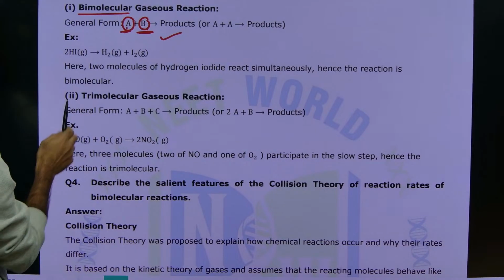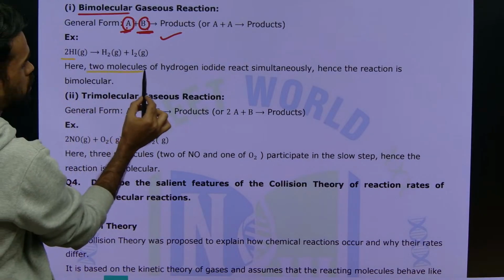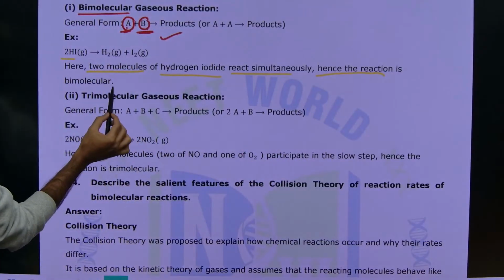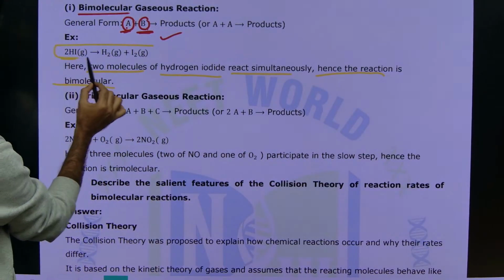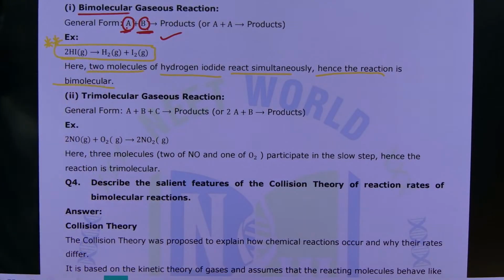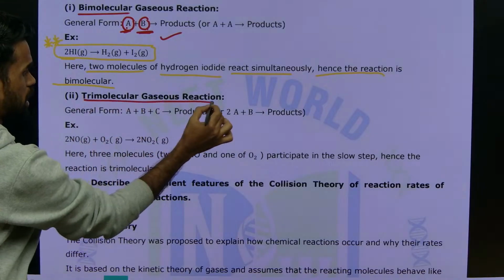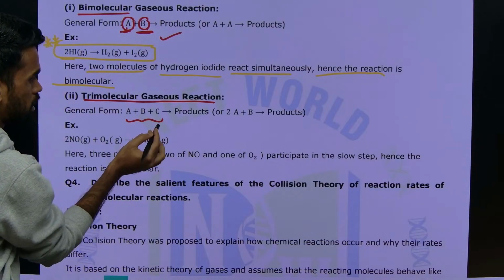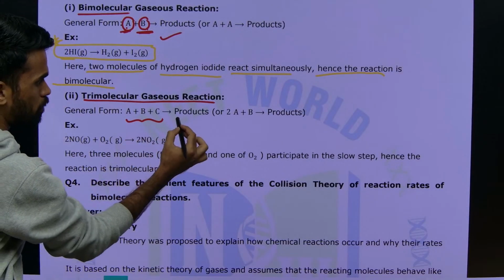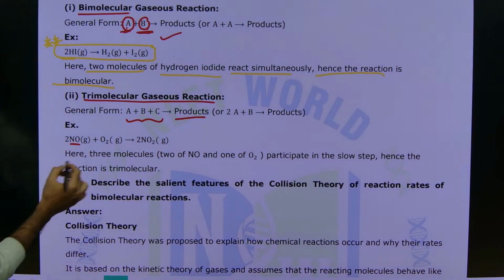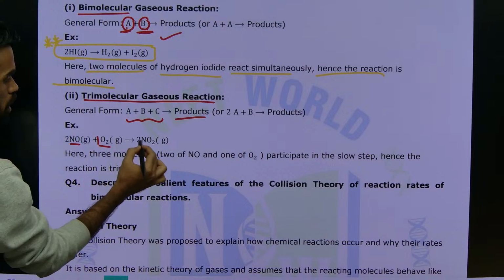Now here is an example, 2HI: two molecules of hydrogen iodide react simultaneously, hence the reaction is called bimolecular. Like this, you need to give one example during your exam. Next, trimolecular gaseous reaction means three reactant molecules are involved in the rate determining step and form a product. The example here is two molecules of nitric oxide and one oxygen molecule forming 2 NO2.